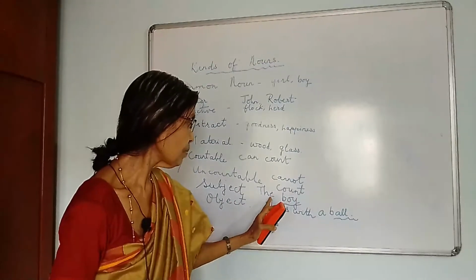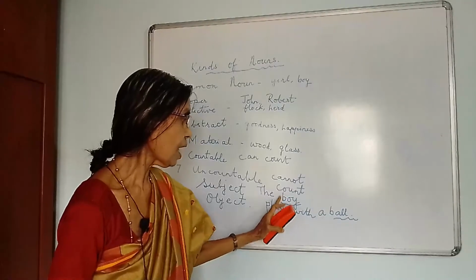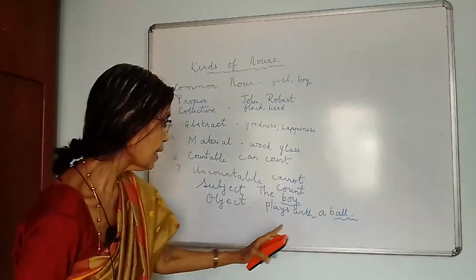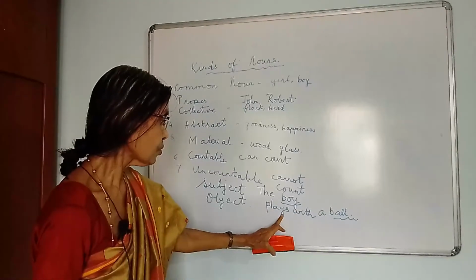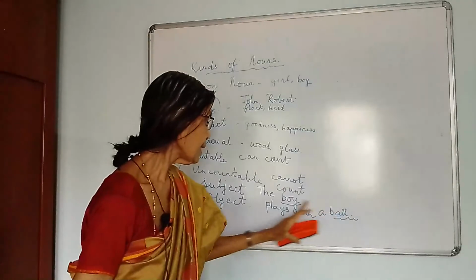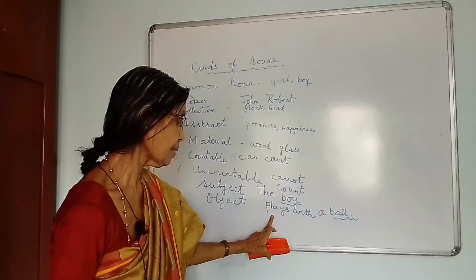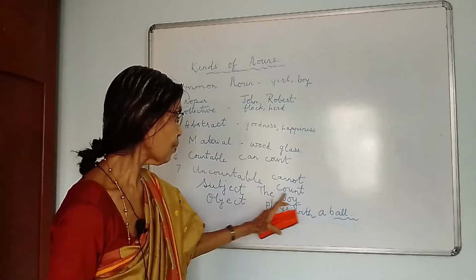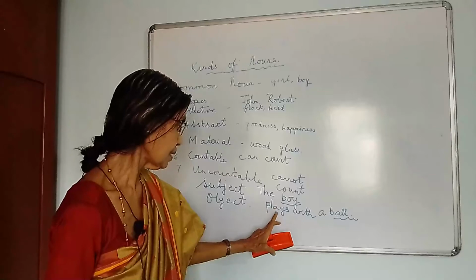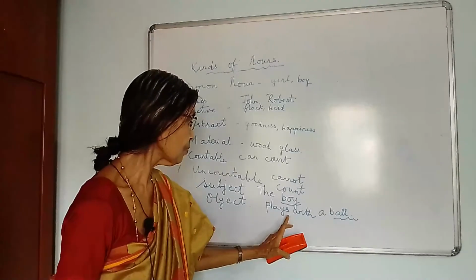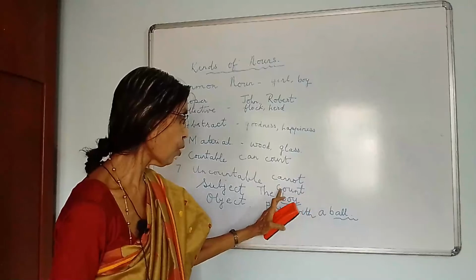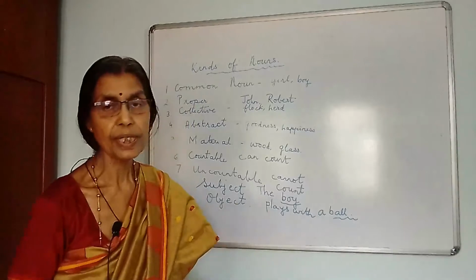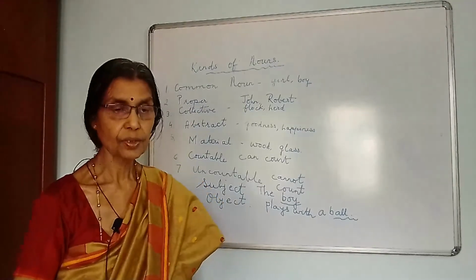So when you make a sentence, remember the noun, after that comes the verb. The boy plays, here plays is the verb, with a ball. Even if you write the boy plays, the sentence is complete. The sentence must make sense. So the boy plays is a sentence which we are continuing with a ball. Here boy is the subject and ball is the object. Like this, frame some more sentences which we'll practice in the next video.